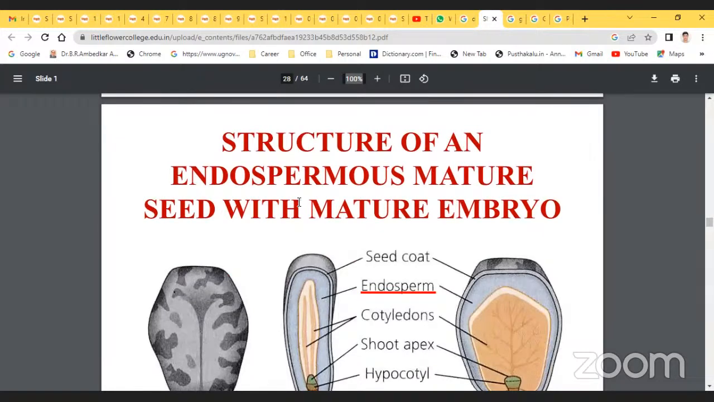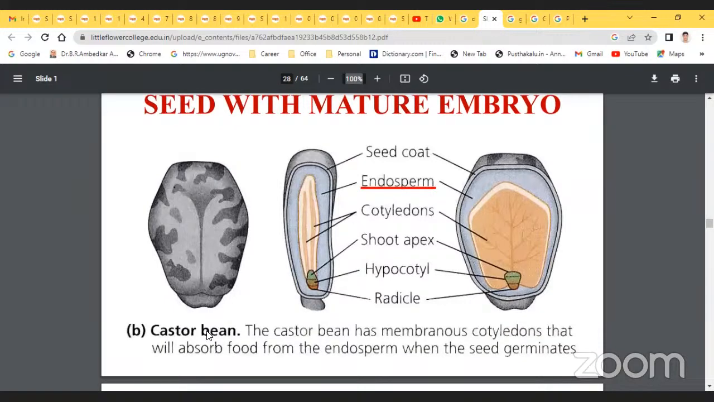Mature seed with mature embryo. Here the example is the castor bean. The castor bean has membranous cotyledons that will absorb the food from the endosperm when the seed germinates. These are the seed coat and endosperm. These are the cotyledons. These are the shoot apex, hypocotyl, and radicle.